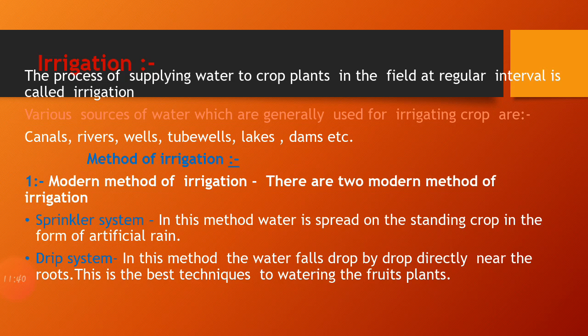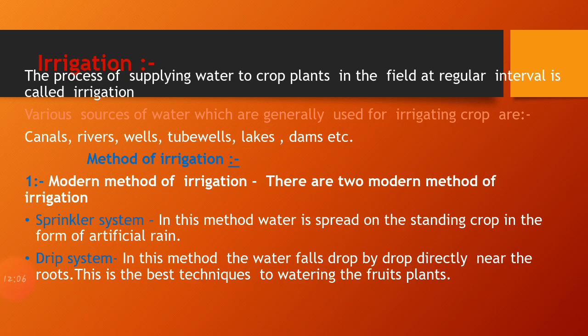Next thing is that the plant uses the water for the process of photosynthesis. Photosynthesis is the process by which the plants are able to synthesize their food. So we can say that water is important for the plants. Then how is it supplied to the plants? It is supplied to the plants by using a method, and that method is known as irrigation. Now we are going to know about that.